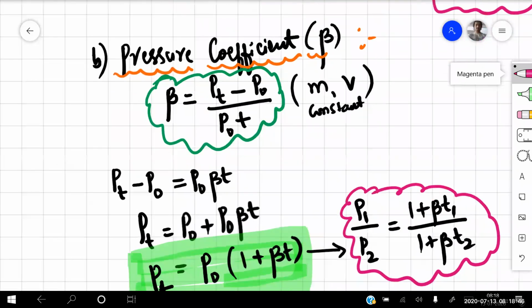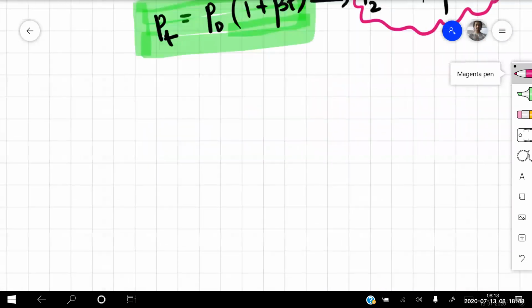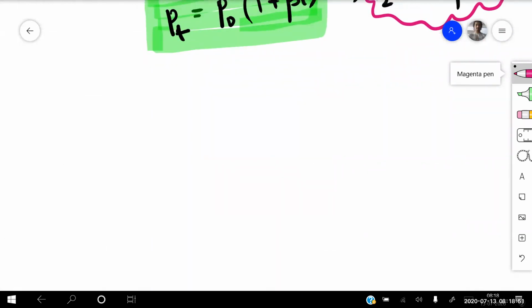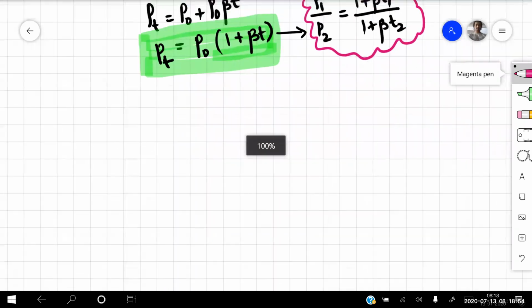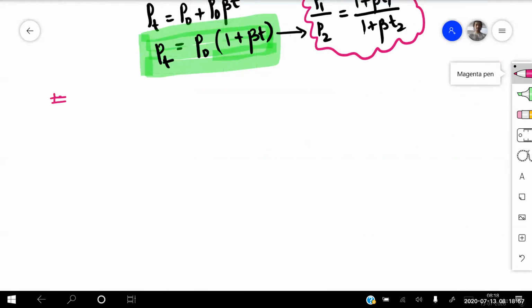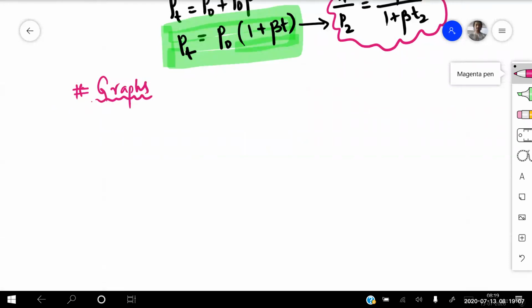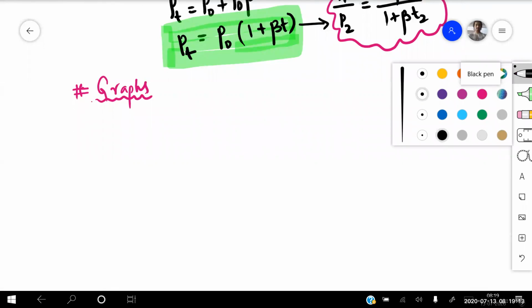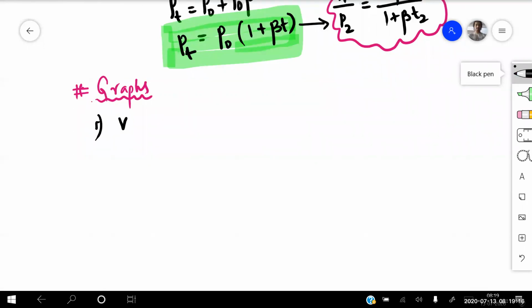Let me take the screenshot of this one. Next one is about the graphs. Graphs of alpha as well as of beta. The first graph we are talking about right now is the VT graph. Now see here.